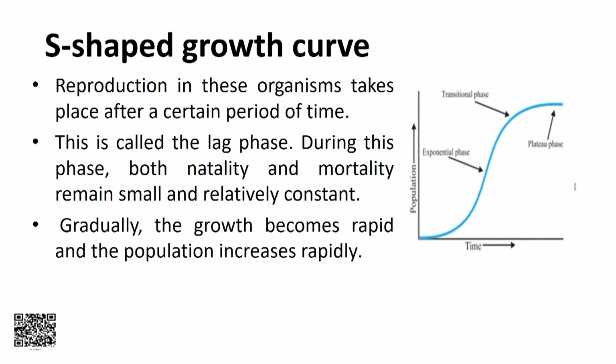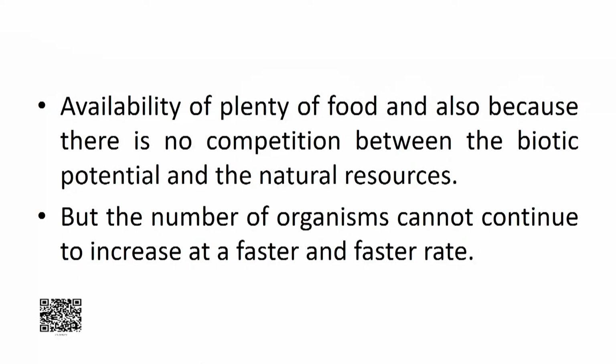Gradually, the growth becomes rapid and the population increases rapidly. Now, the natality rate increases while the mortality rate remains low. This is called as growth phase, and rapid rise in population is because of the availability of plenty of food and also because there is no competition between the biotic potential and the natural resources.